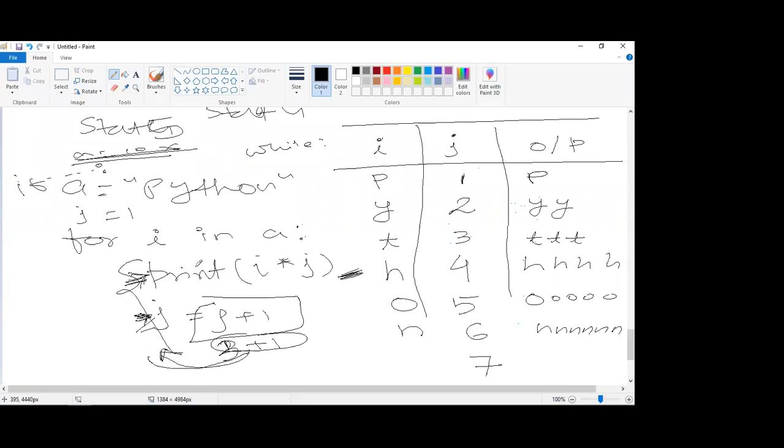Here, in the case of for loop, all these things are not required. In the case of while loop, it is required, but in the case of for loop, it is not. Automatically, it will go and pick the value from the sequence. You don't have to increment it.